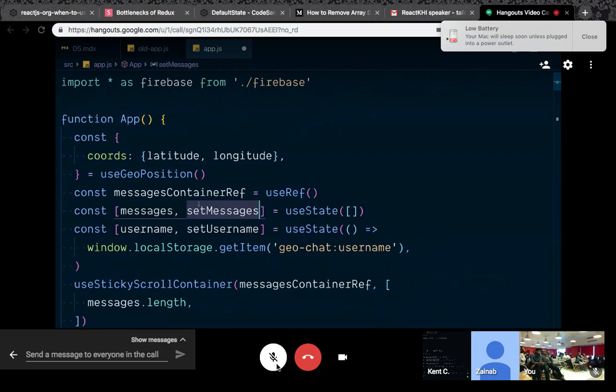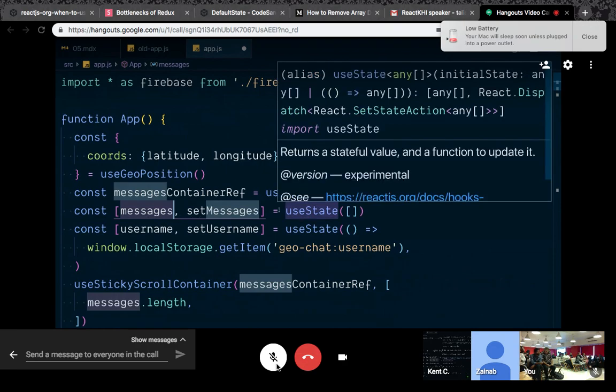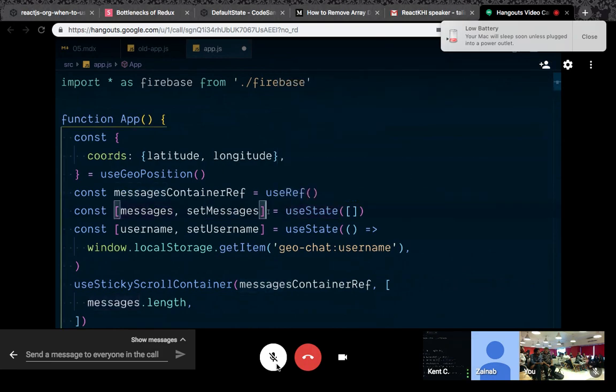The cool thing about this is, again, this is just a variable in my component. So I don't have to use this. I don't have to worry about keeping track or binding any methods or anything like that. These are just variables that I use in my function. And then here I have state for the username. And for this one, I actually provide a